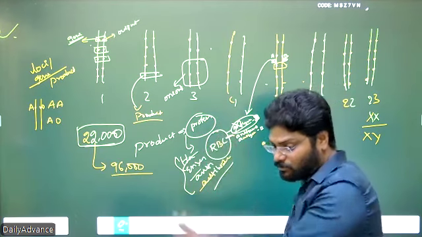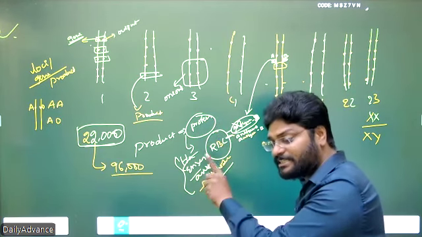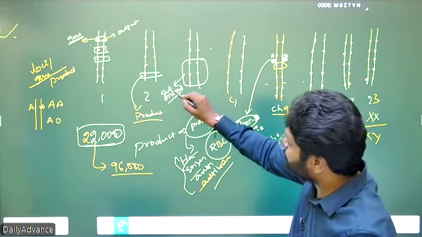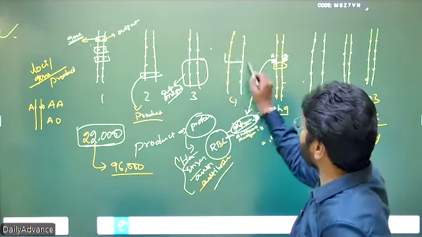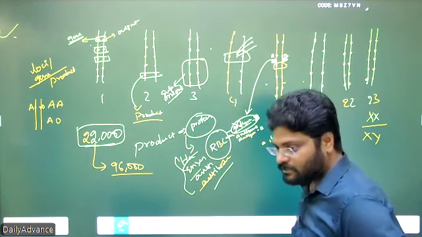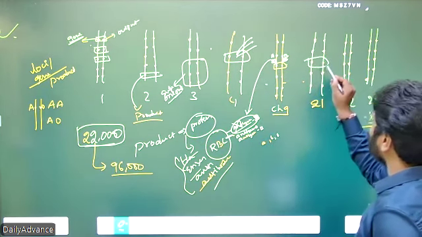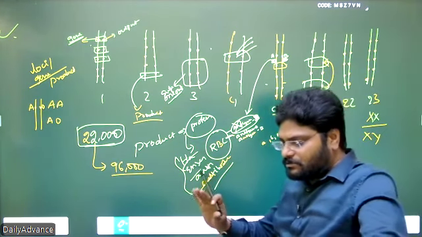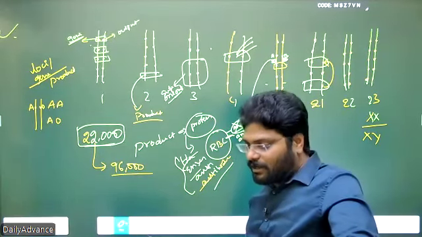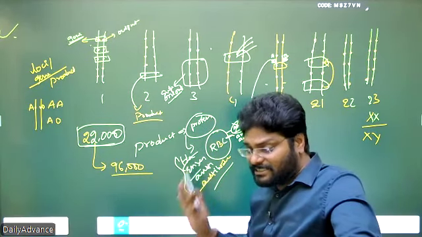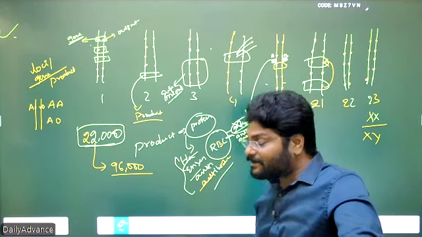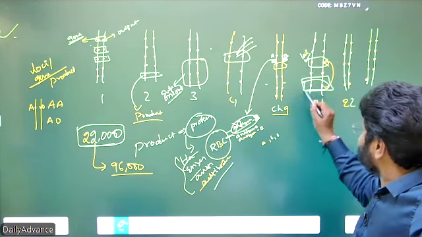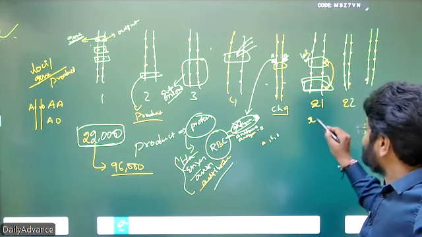Understand? So for some loci, a single locus gives a single output. Sometimes multiple loci together give a single output. Sometimes a single locus gives multiple outputs. Sometimes a locus's output is controlled by another locus. That means though genes are present on the chromosomes, all genes are not functioning in a similar manner. So some are regulatory genes: this gene's function is controlled by another locus, which we call a regulatory gene.